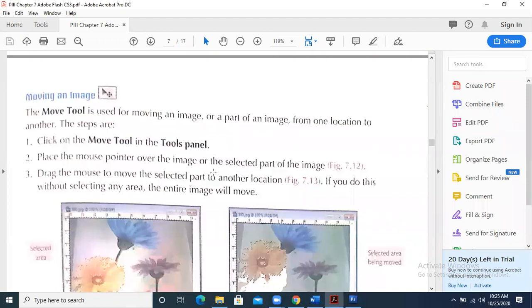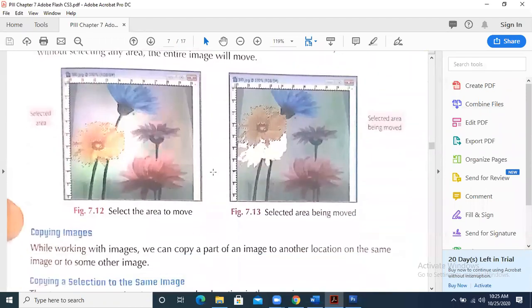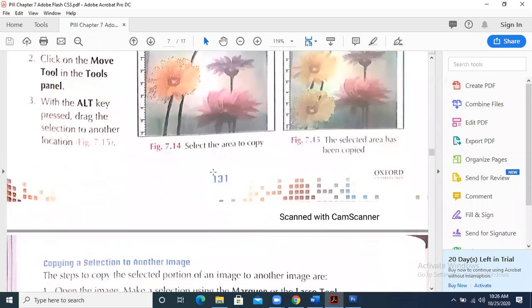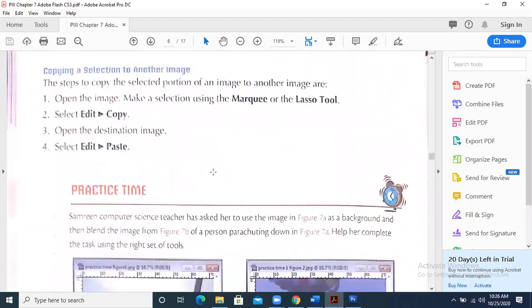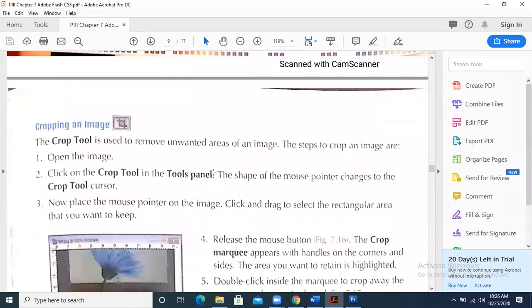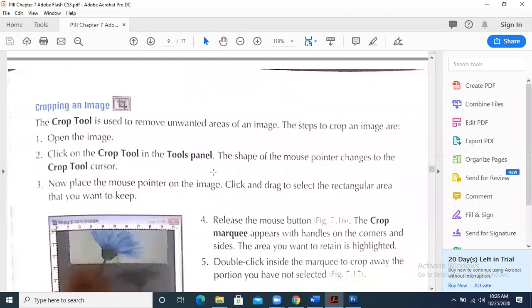So these are very important tools. I have explained to you how to move an image, how to change an image, how to make a copy, how to make multiple layers, and how to copy an image from one image to another image. All the things are there that I have explained over here, because we need to do the exercise of this chapter as well. Try to take it as a hobby and spend time on your laptop. Give it some time and you will be an expert of this software. It will pay you a lot. It will give you soft skills which will be very beneficial for you in your future. So you need to understand such things.